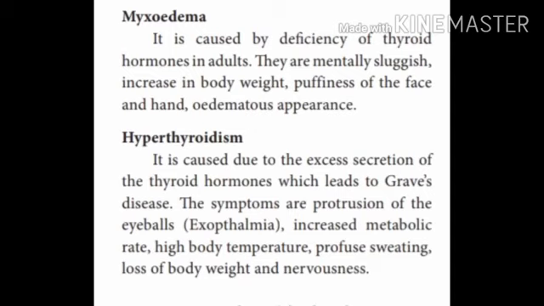As we studied hypothyroidism, let's move to hyperthyroidism. This is caused due to excess secretion of the thyroid hormone, which leads to Grave's disease. The symptoms are protrusion of the eyeballs, which is called exophthalmia, increased metabolism, and high body temperature.